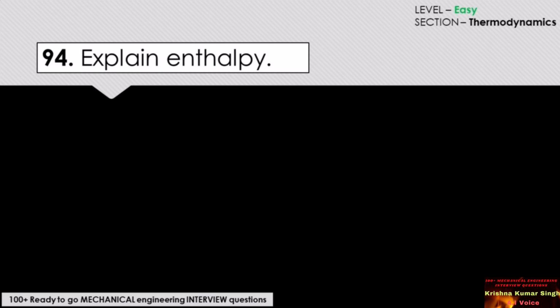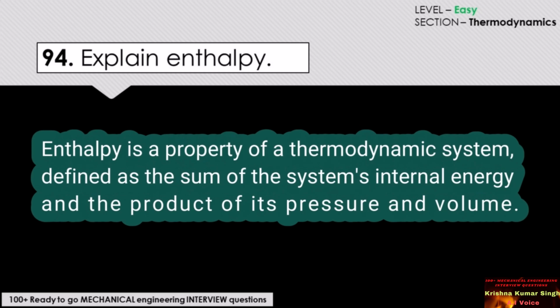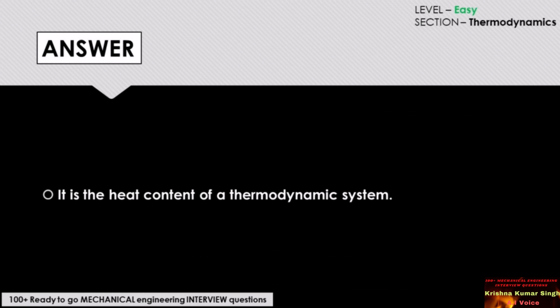Explain enthalpy. Enthalpy is a property of a thermodynamic system, which is defined as the sum of the system's internal energy and the product of its pressure and volume. It is a convenient state function standardly used in many measurements in chemical, biological, and physical systems at a constant pressure. The answer to this question is pretty short. It should be: it is the heat content of a thermodynamic system.